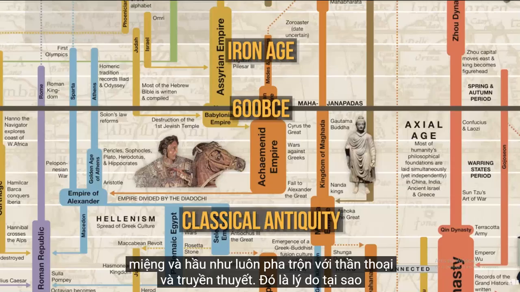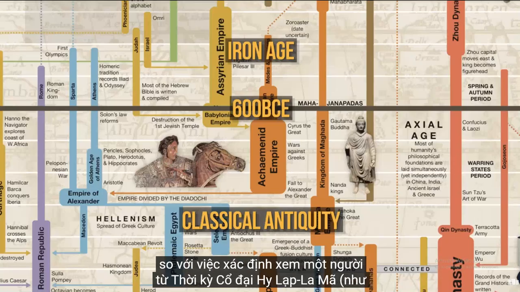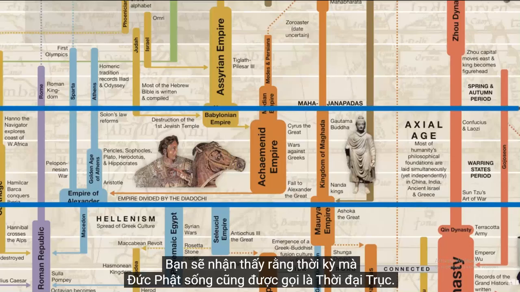That's why it's much harder to determine whether or not someone from the Bronze Age or Iron Age existed, such as Moses, than it is to determine whether or not someone from classical antiquity existed, such as the Buddha or Jesus. You'll note that the period in which the Buddha lived is also known as the Axial Age.